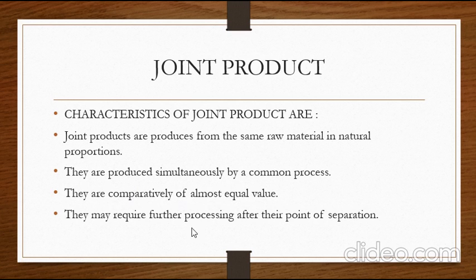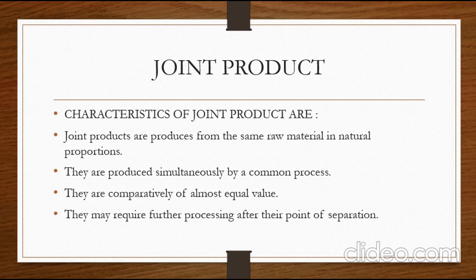They may require further processing after their point of separation. From the crude oil you might get petrol. From the petrol, a separation process or charges will be required to separate diesel. Then for separating kerosene from the diesel, it takes further processing to get the other joint products. But the main characteristic is that the raw material remains the same for these joint products.